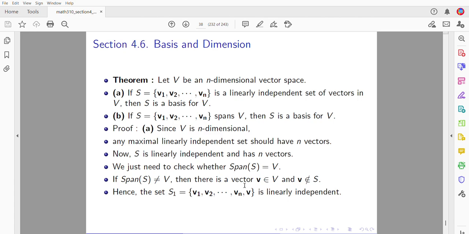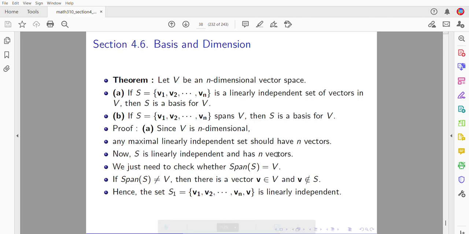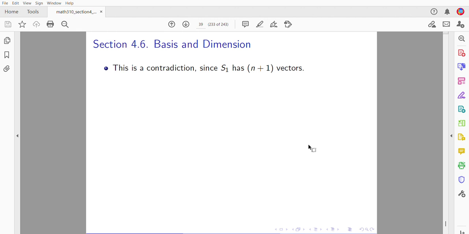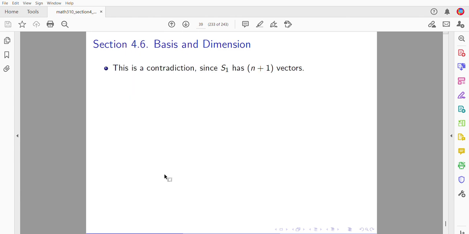That's linearly independent because it's not dependent on the previous ones. That's a contradiction, because now you have n plus 1 vectors, but any maximal linearly independent set can only have n. So the span of S has to be V, so S has to be a basis.